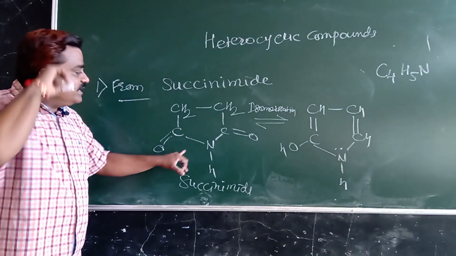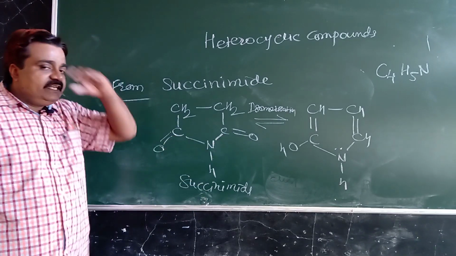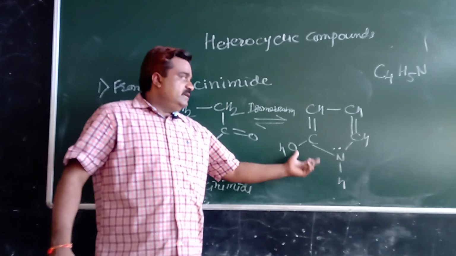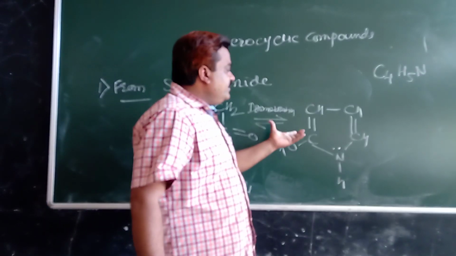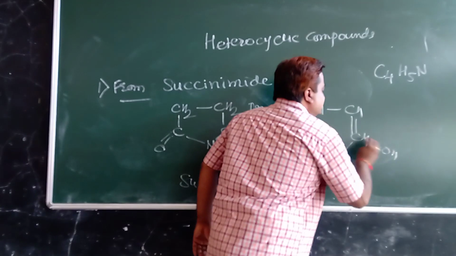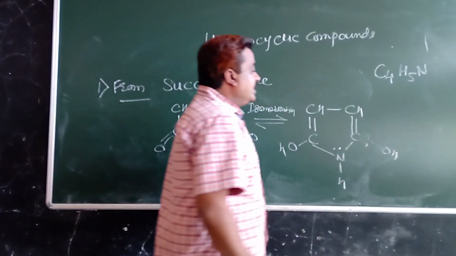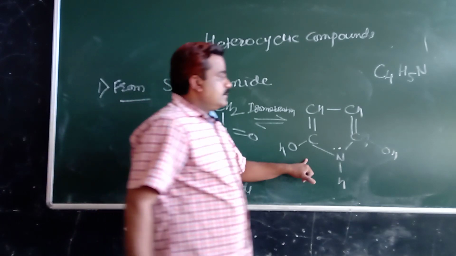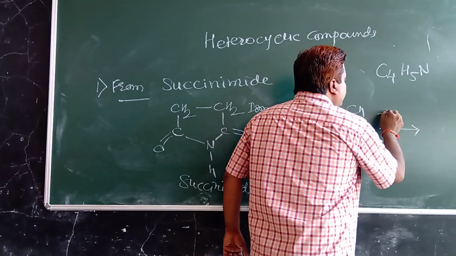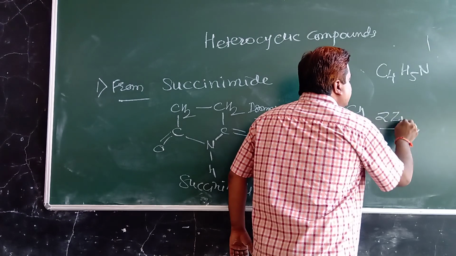So this one is the keto form of succinimide and this one is the enol form of succinimide. Means after isomerization to its enol form, we get an enol form of succinimide.